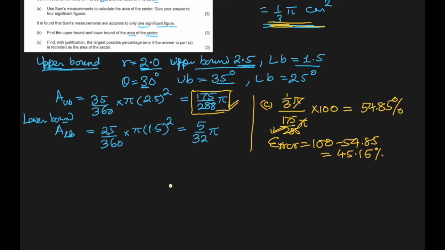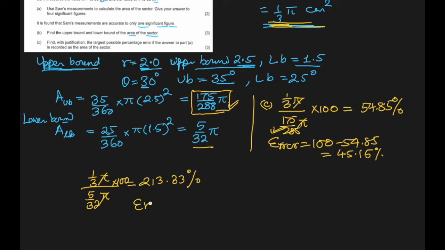In case of lower bound, we want to find what percentage 1 over 3 pi is of the one we got in lower bound, which is 5 over 32 pi. Pi and pi cancel, and if we use our calculator and multiply by 100, we get 213.33%.